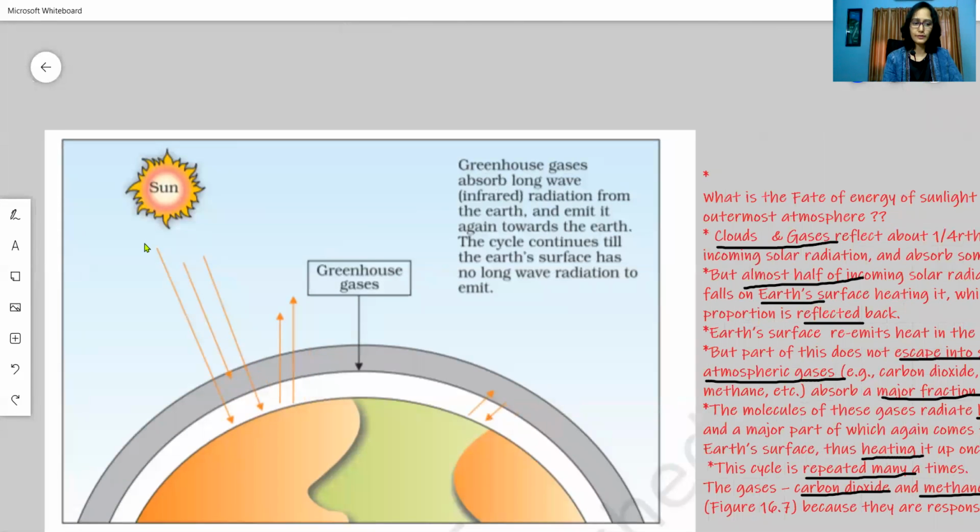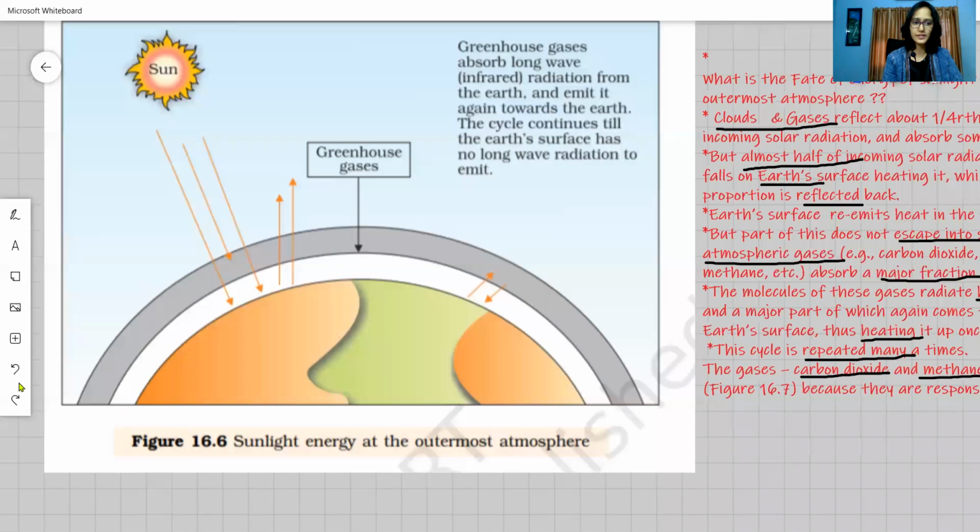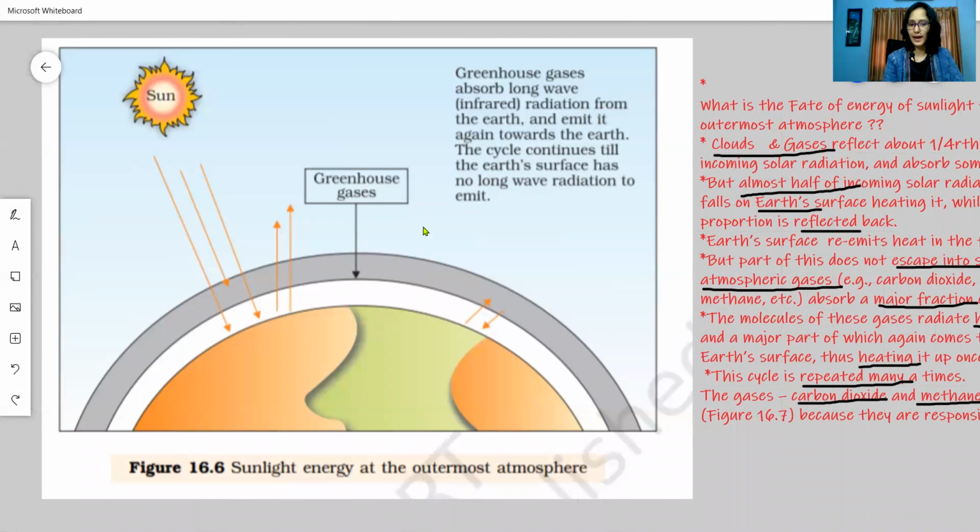Let us look into the textbook information. This is the diagram that we find in your textbook. What all we discussed, the same thing is written here. The greenhouse gases absorb long wavelengths and they re-emit to the Earth's surface, and as a result the cycle continues and the Earth's surface keeps becoming warmer and warmer. It is leading to global warming.